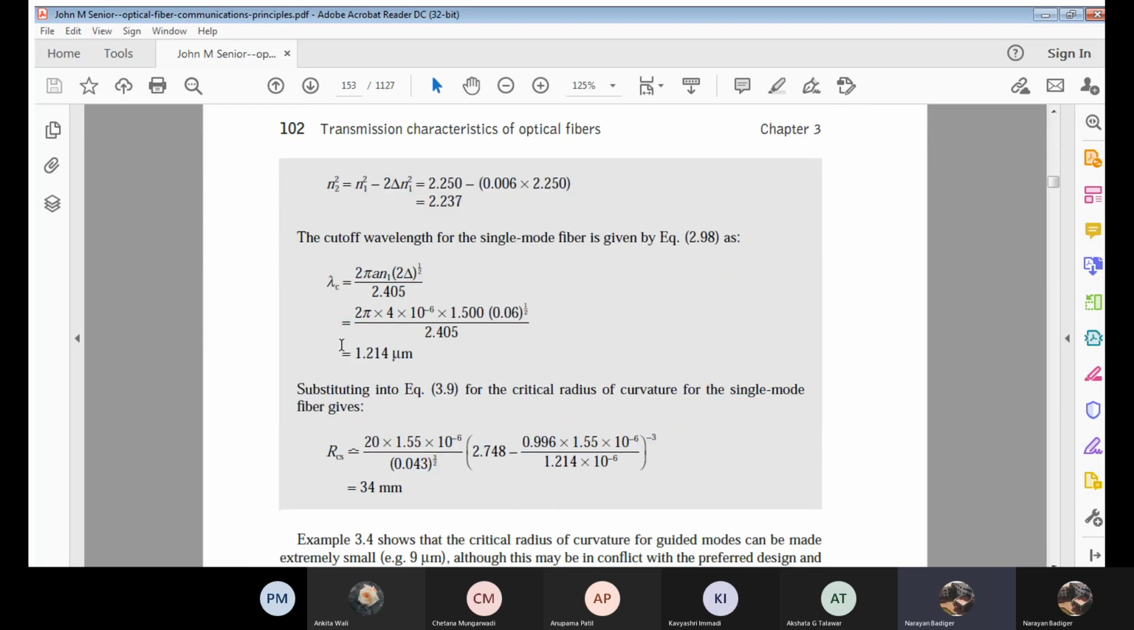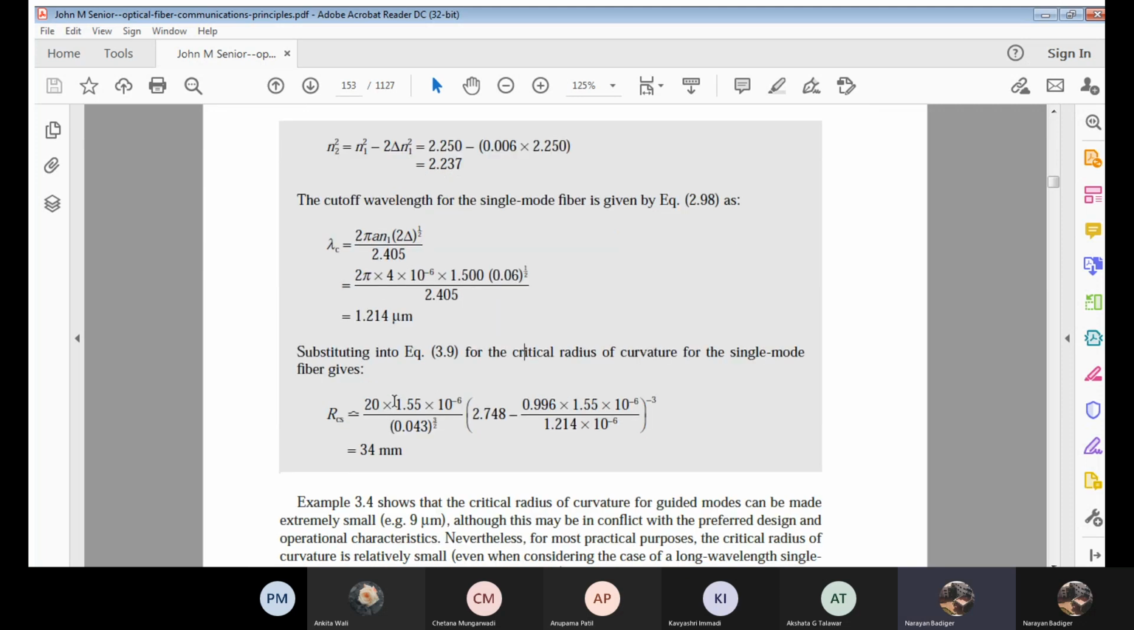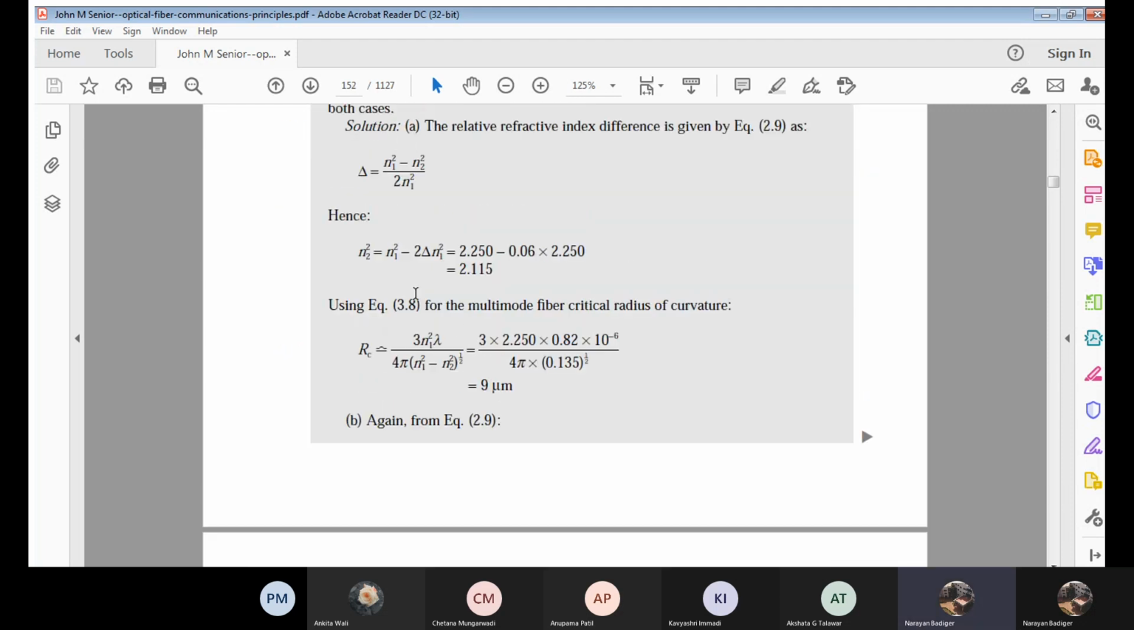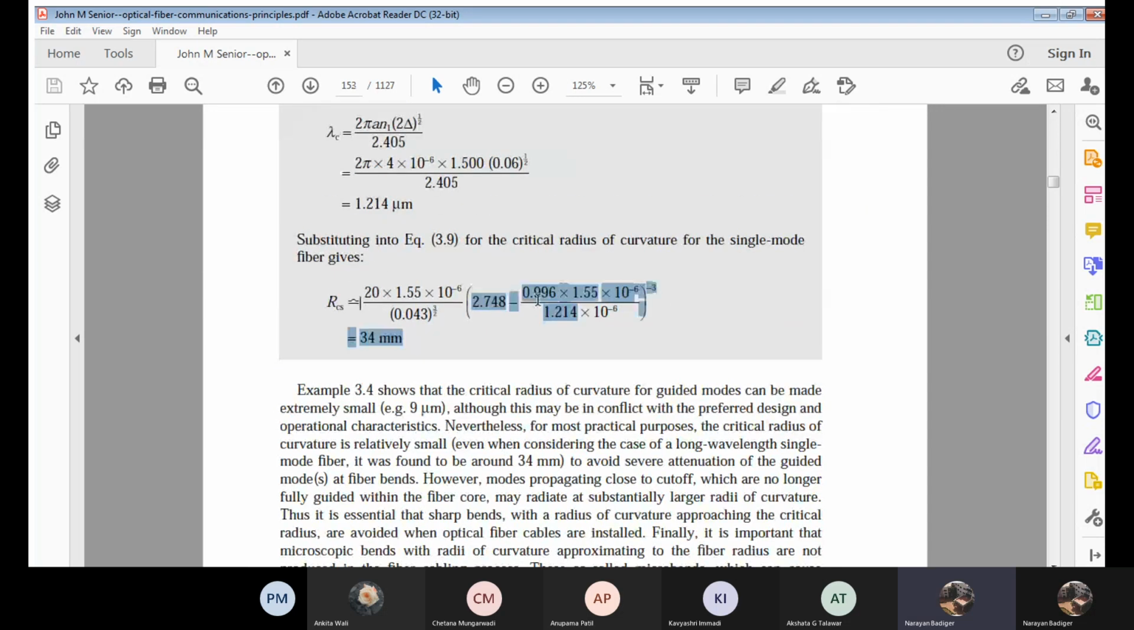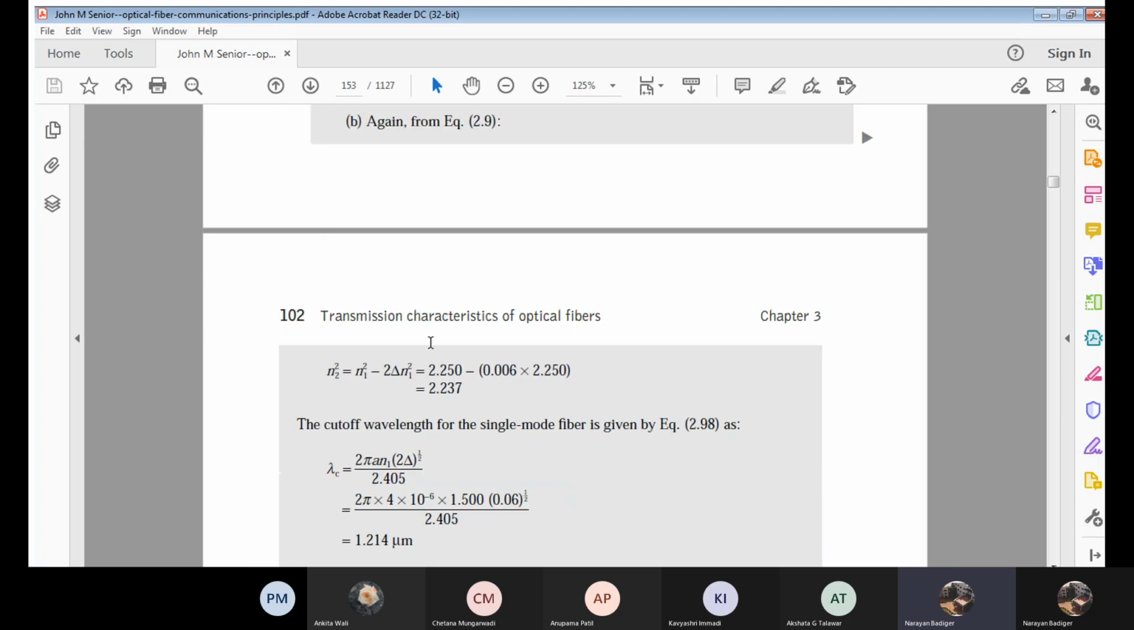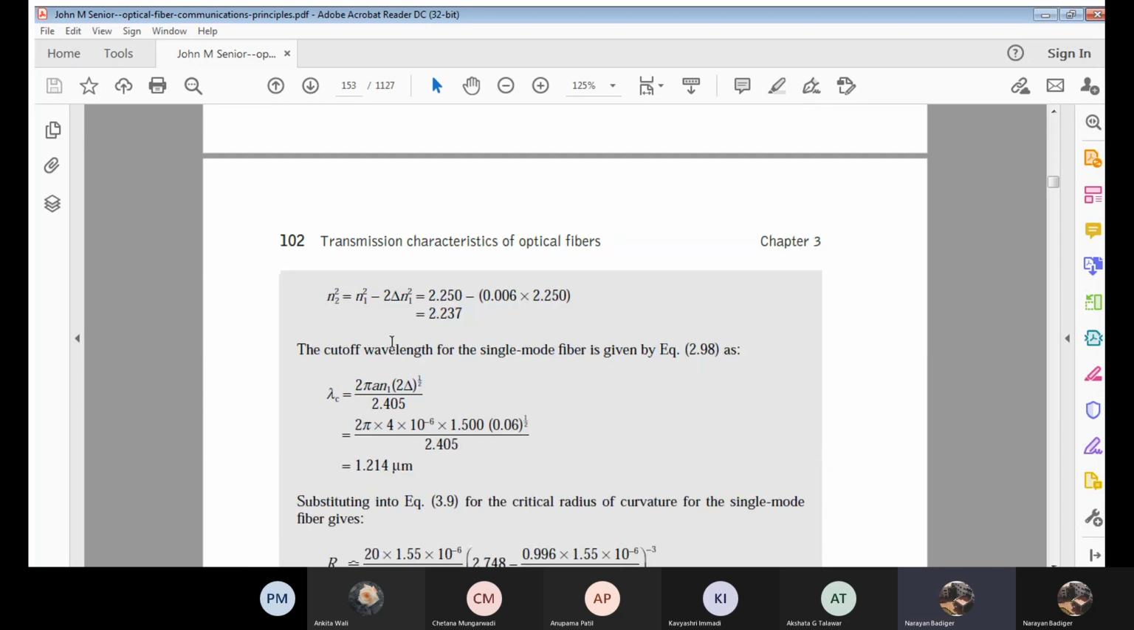Now finally just use this lambda C value here. Now just substitute all those given values. 1.55 micro, 0.043, the difference. By substituting all those different values. Again, this is just direct substitution, that's all. Only here we have calculated lambda C. Done. So I am going to get the radius of curvature for single mode as 34 millimeter. What was it earlier? It was 9 micrometer, and this is 34 millimeter.